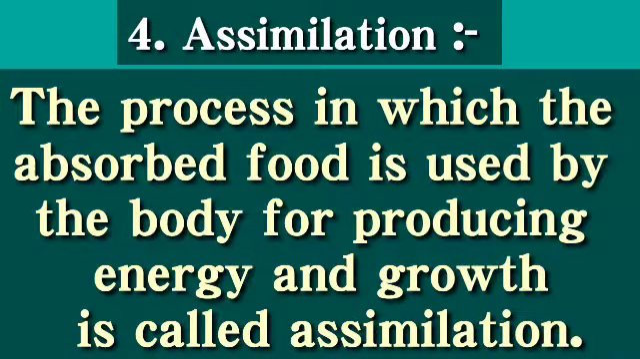Next keyword is assimilation. The process in which the absorbed food is used by the body for producing energy and growth is called assimilation. Means after digestion, whatever nutrients are absorbed by the body, they are utilized for various purposes. As carbohydrate is used for getting energy, proteins are used for growth, for the formation of new cells. So like that, the use of nutrients is called assimilation.